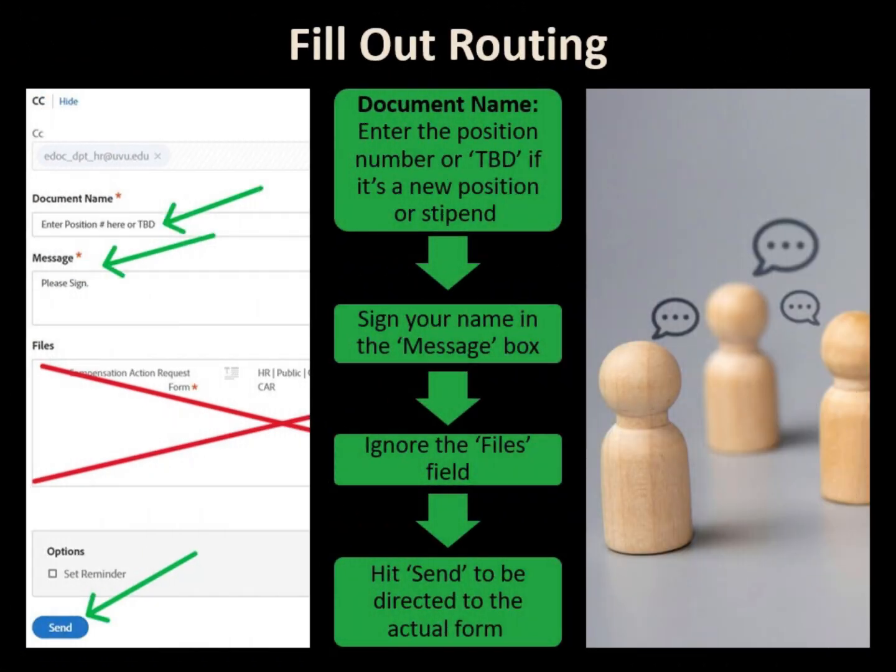Continue filling out the routing section. In the document name field, enter the position number, or TBD if it's a new position or stipend. Next, sign your name in the message box. You can ignore the Files field. Finally, hit Send, and you will be directed to the actual form.